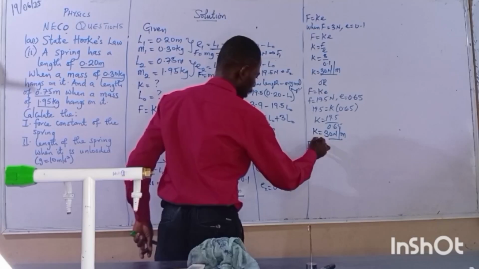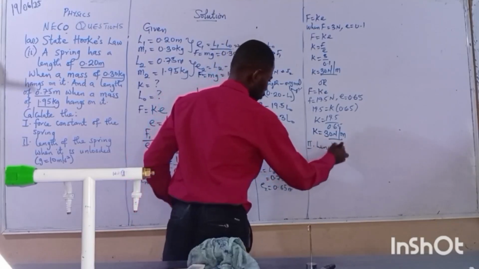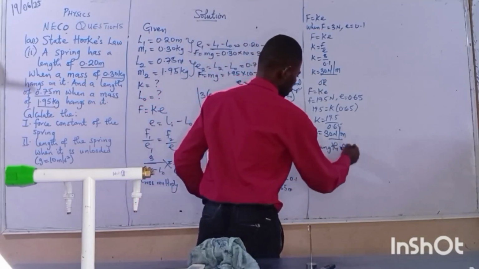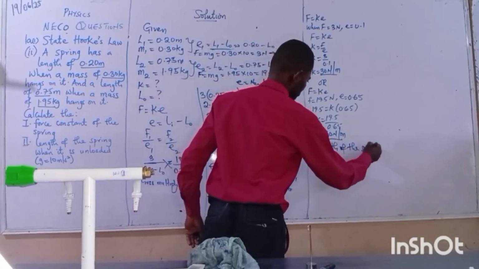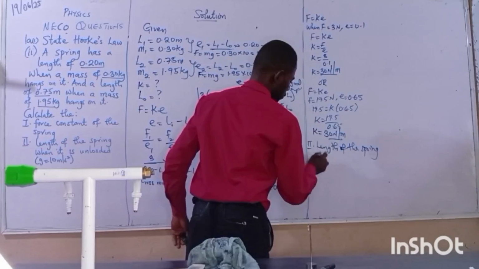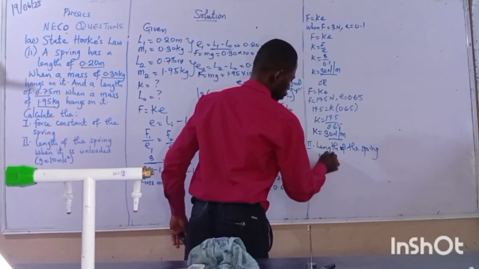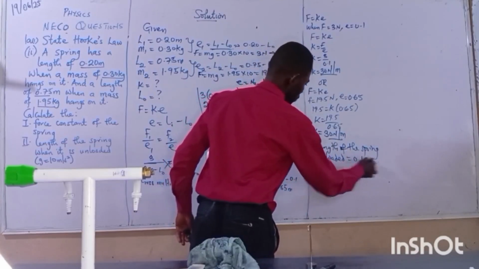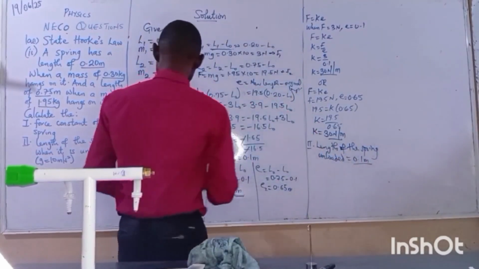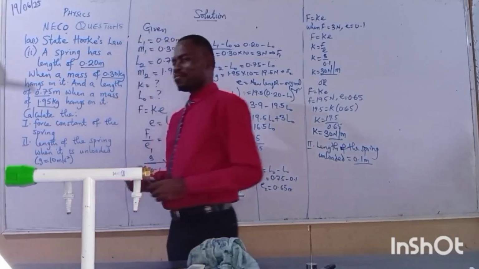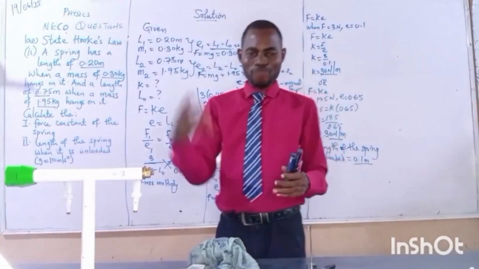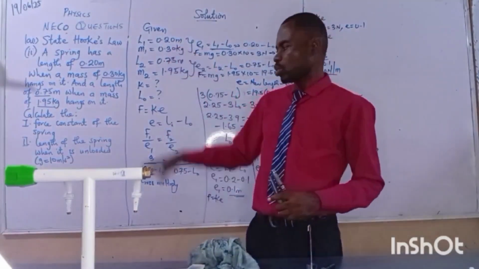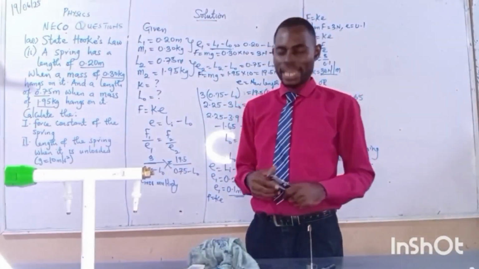That is the length of the spring unloaded, it is 0.1 meter. And that is how we finish the question on this. Please take your time to watch the video very well and likewise solve the question and solve all the related questions on this topic, Hooke's law and elasticity.